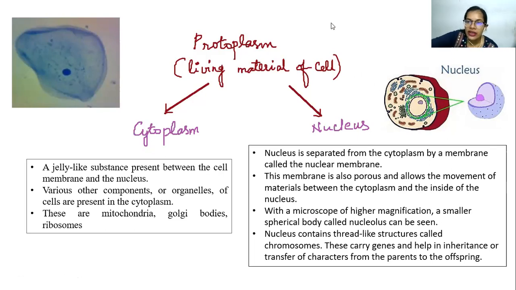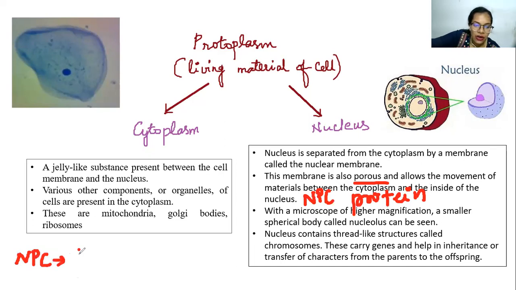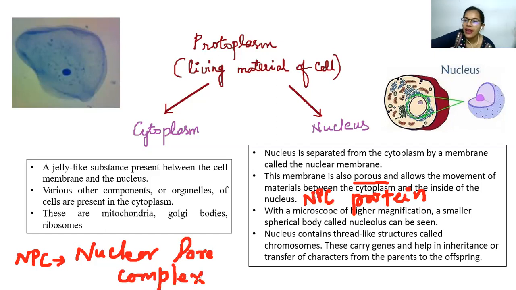Since it is nowhere given in your textbook, it will be better if you can understand and remember from here. As I said, this membrane is porous. It is because of the protein called NPC. It's a protein. Okay. And let me write it over here. NPC stands for nuclear pore complex. With the help of NPC, the materials are transported from the nucleus to the outside cytoplasm and vice versa.